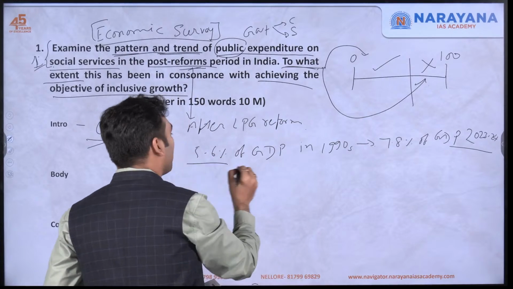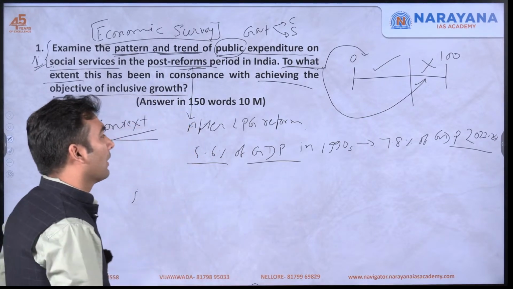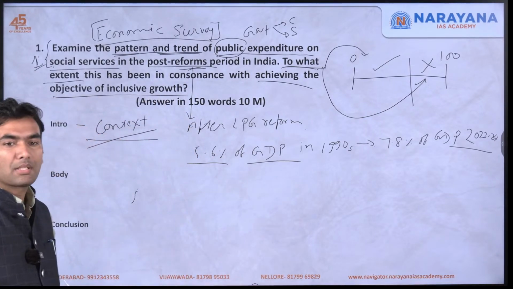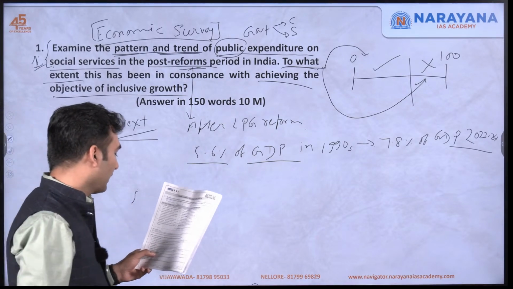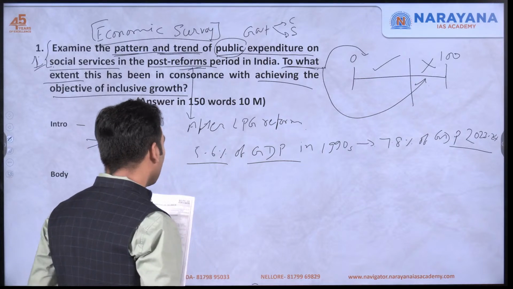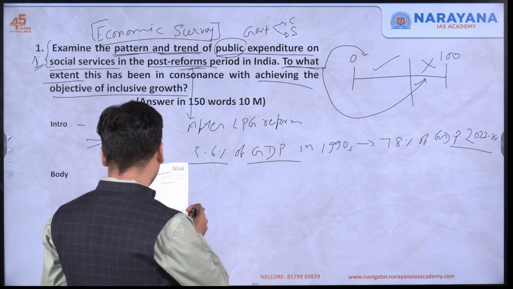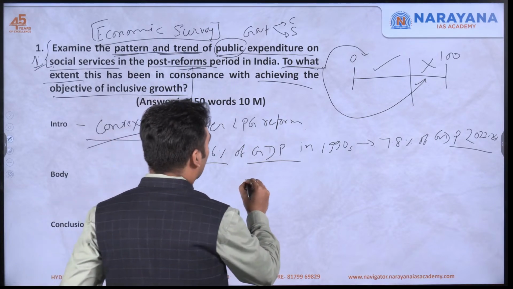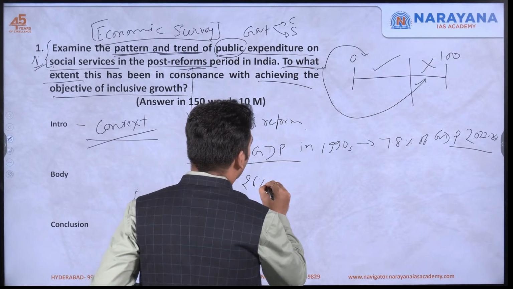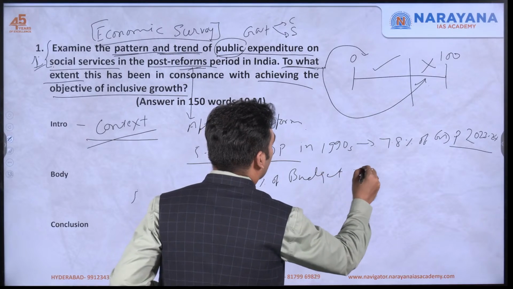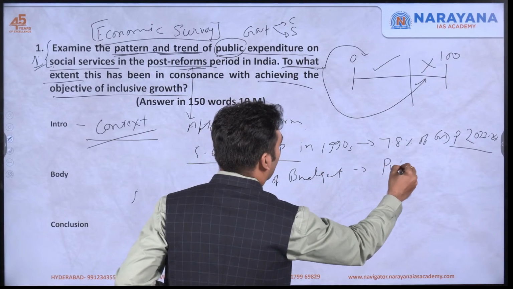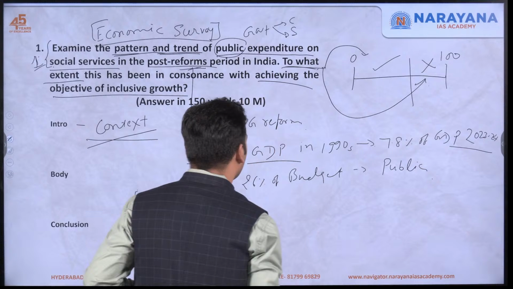So, as a percentage of GDP, the expenditure on public services has increased. With respect to individual services also, or with respect to the total budget, you can write: 26% of the budget is on public services. And which are those public services?